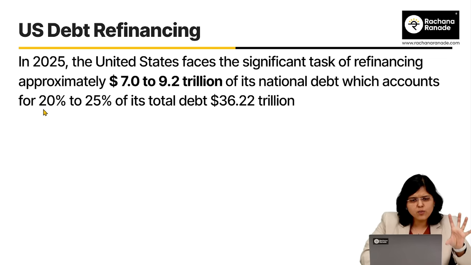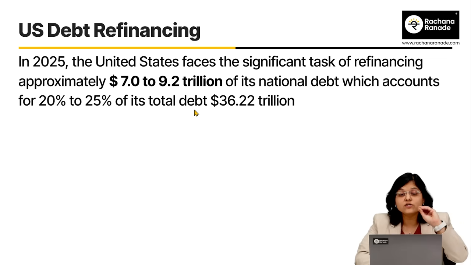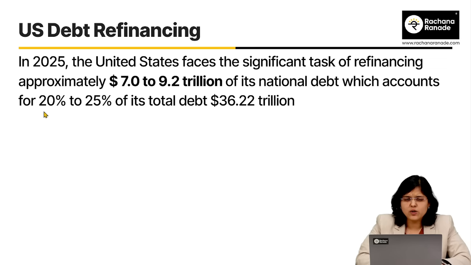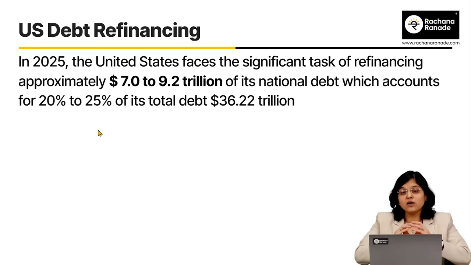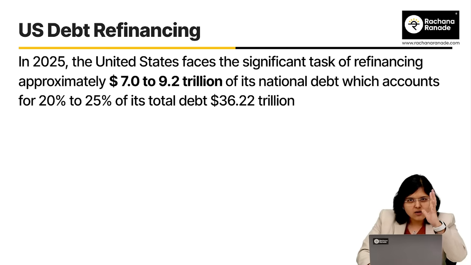It could be from 20% to 25% of its total debt of 36.22 trillion. Now you can imagine 20% to 25% of its total debt getting refinanced, and if that gets refinanced at a higher rate of interest, will Trump's target of reducing the fiscal deficit come into place or no? Very difficult.